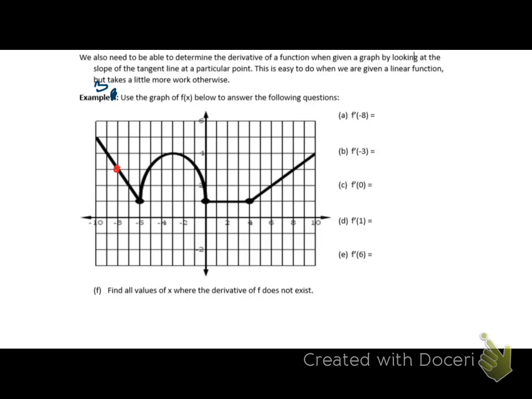Rise is down 1, run is over 1, so that means it's -1. That's it. The slope. For -3, that happens right here. Well, the slope of that tangent line, if I were to draw a tangent line there, it would be horizontal. And the slope of a horizontal line is 0.